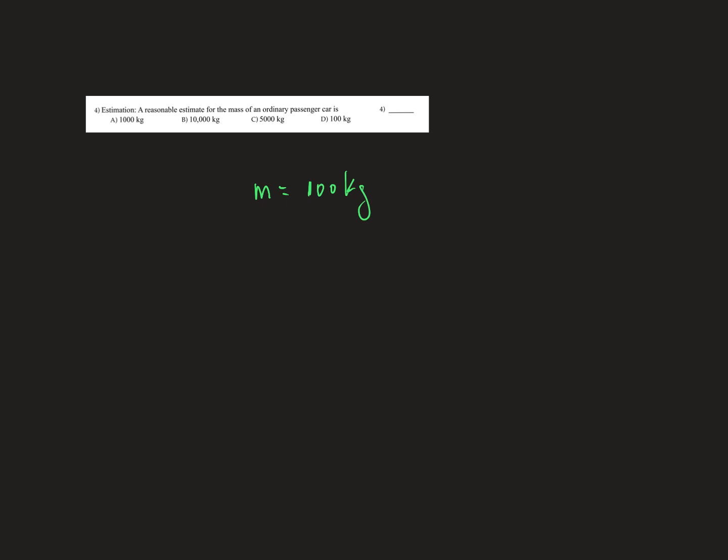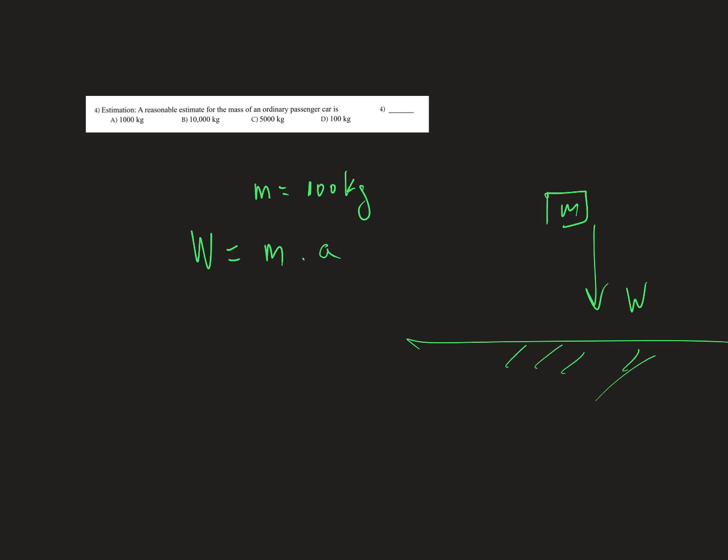The weight is the force that the mass receives by being attracted by the earth, and that force W is the mass by the acceleration. And in this case, the acceleration is g, and g is 9.8 meters per second squared.